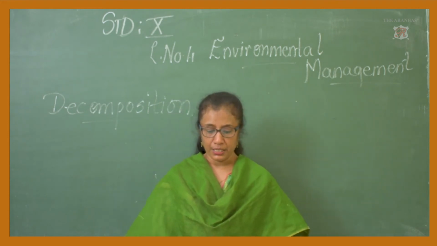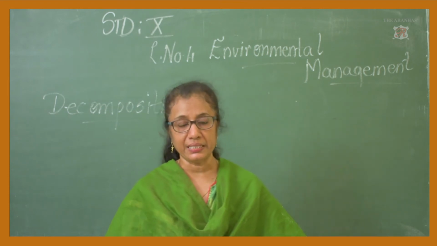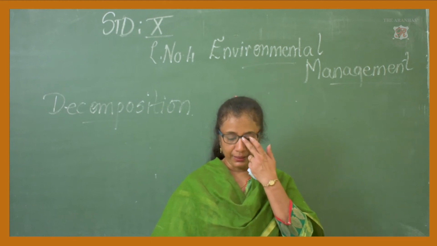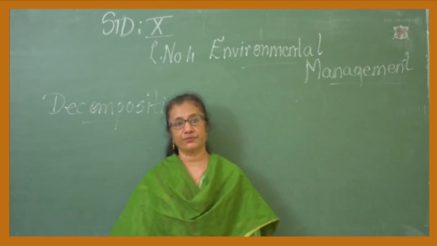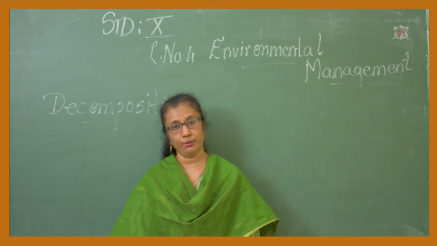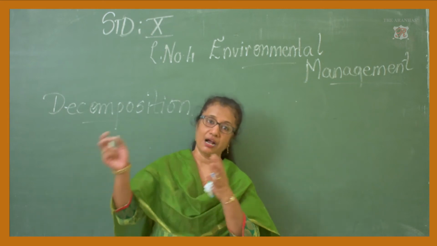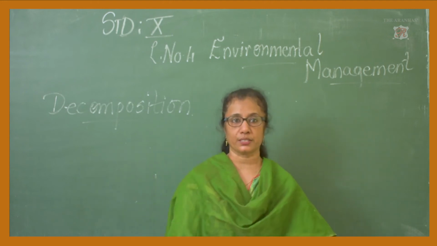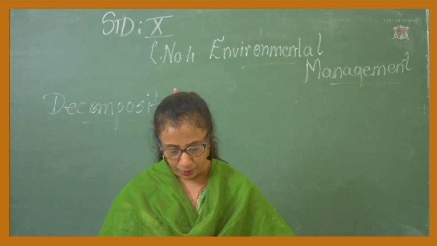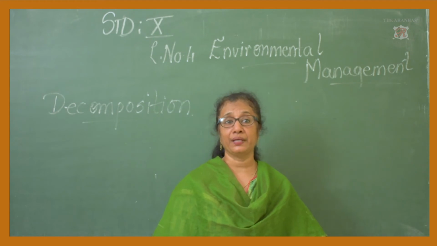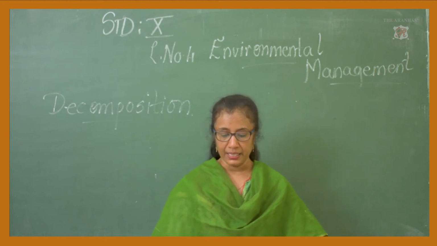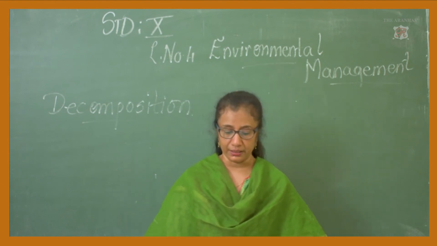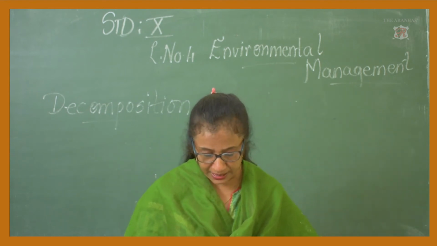The cyclic movement of elements I was talking about is nothing but carbon, nitrogen, phosphorus, etc., which is present in the body of plants and animals. After death, the body is decomposing and getting mixed with the soil all over again. This is happening continuously on the earth. Hence, what is happening?